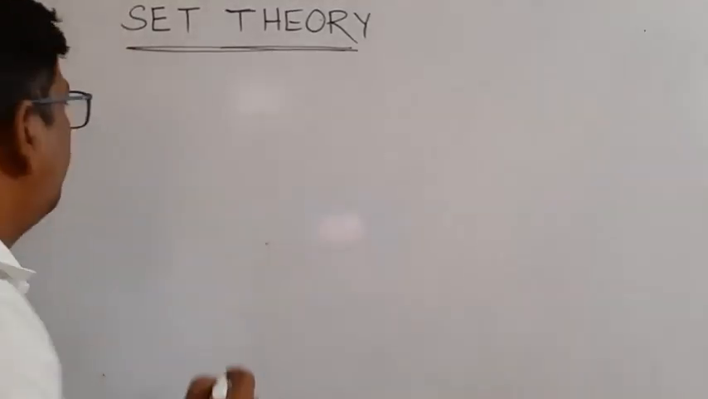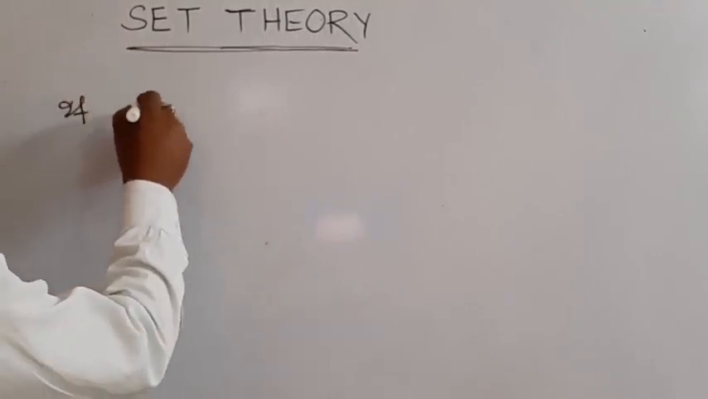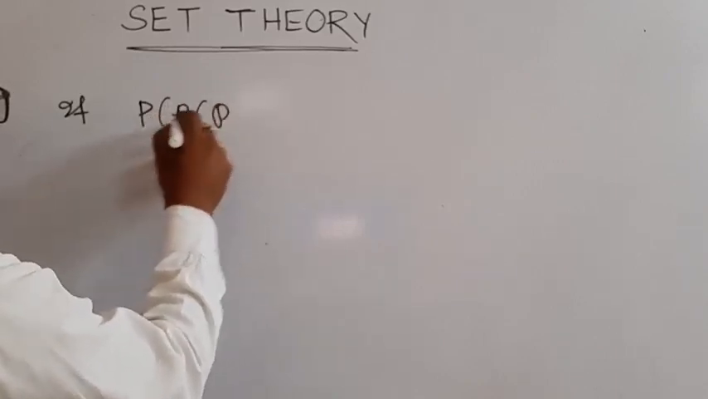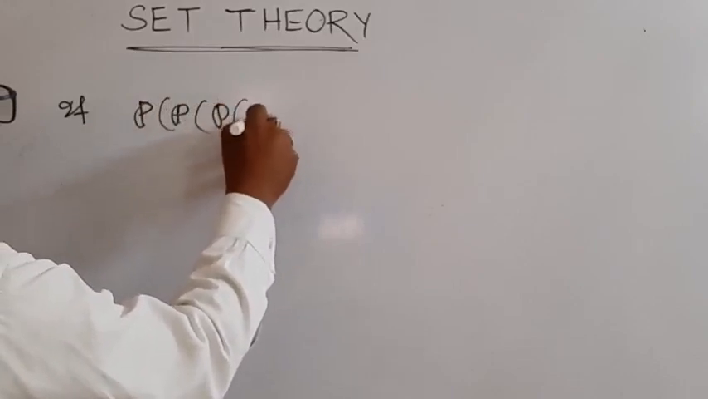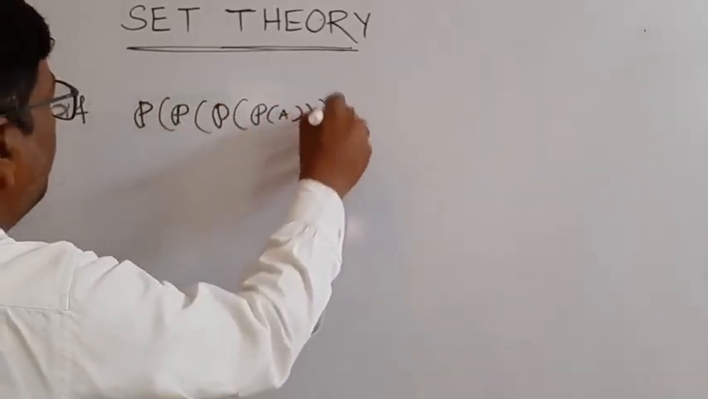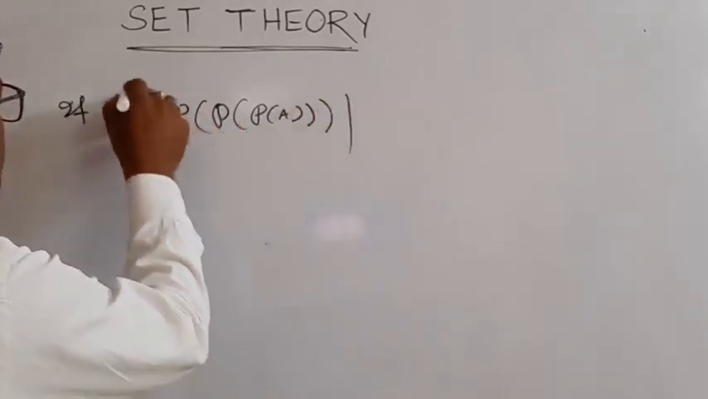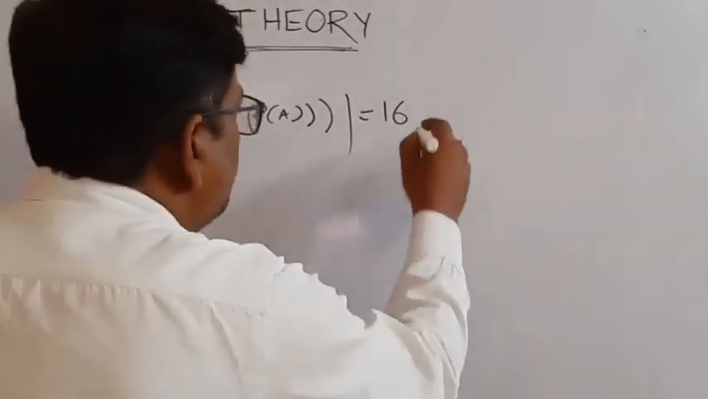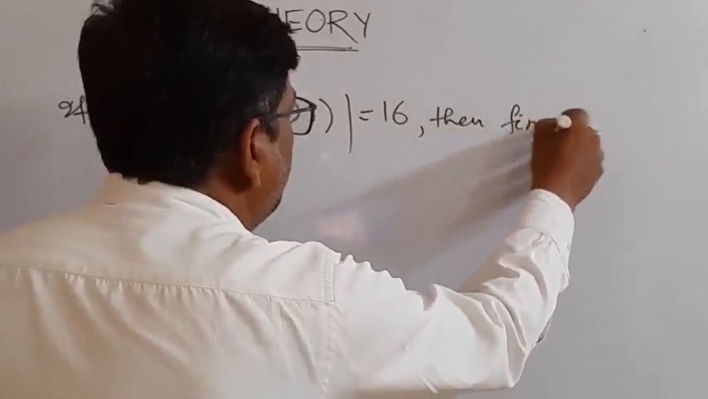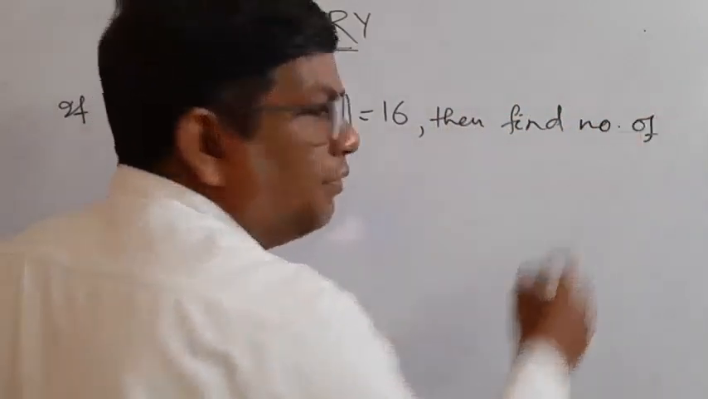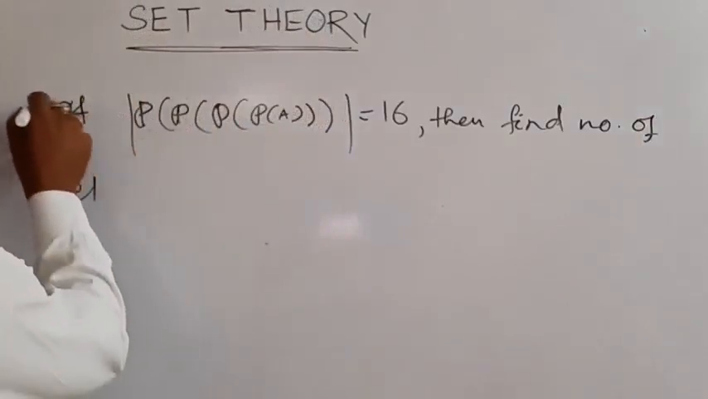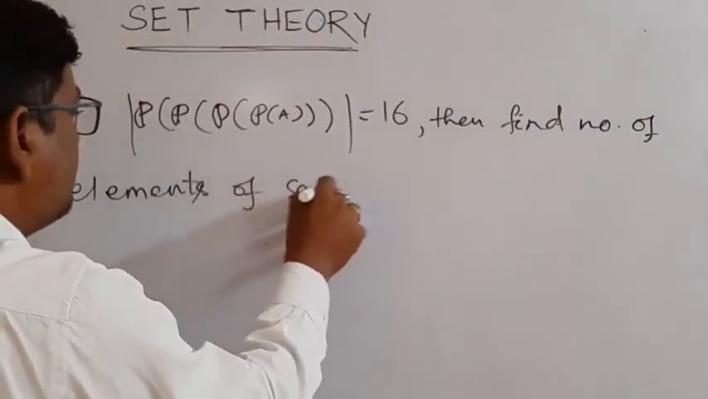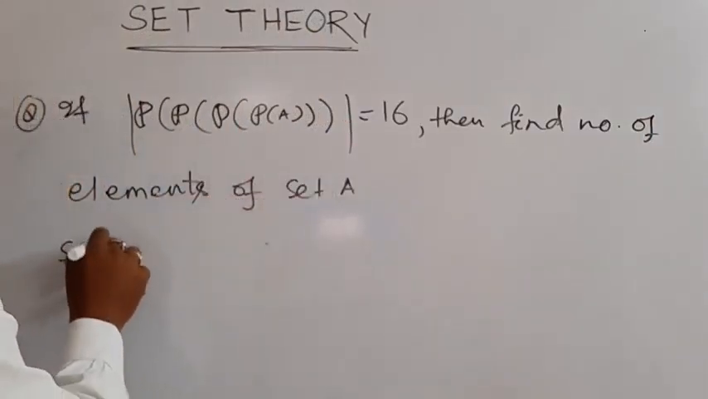Now if P of A kernel T is equal to 16, then find the number of elements of set A. Solution: given P of A kernel T is equal to 16.